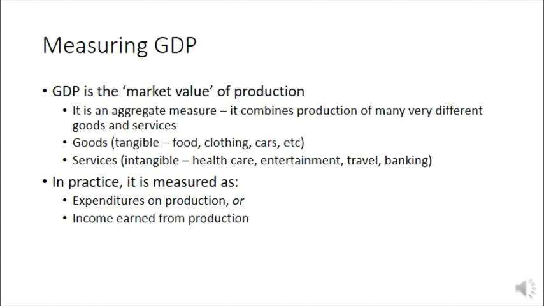GDP is the market value of all final goods and services produced within a nation over a specific period of time. Let's first look at market value, which is an aggregate number. It combines the production of everything an economy produces, not only tangible goods like food and clothing and cars, but also services like haircuts and healthcare and entertainment. The way we measure market value is expenditures on production or income earned from production. What this looks like in practice is known as the final price method.